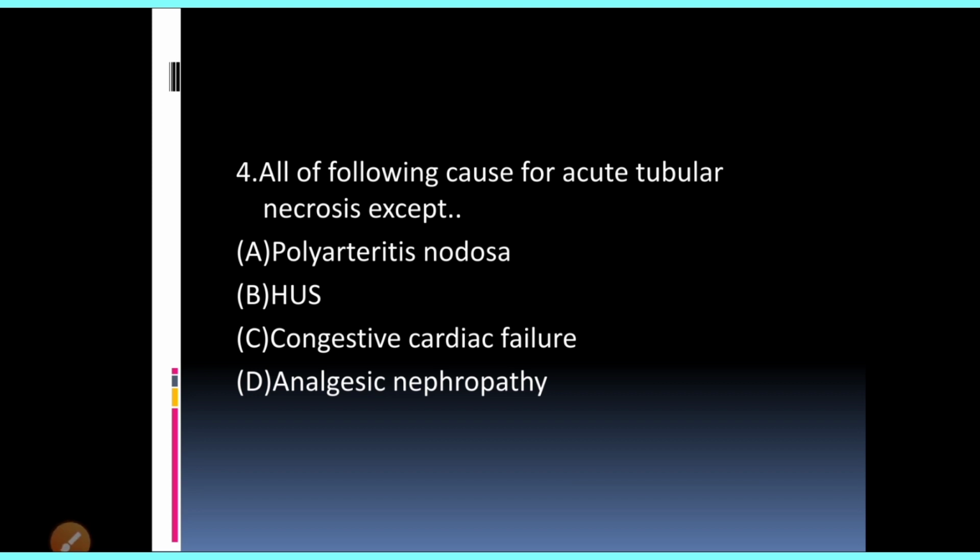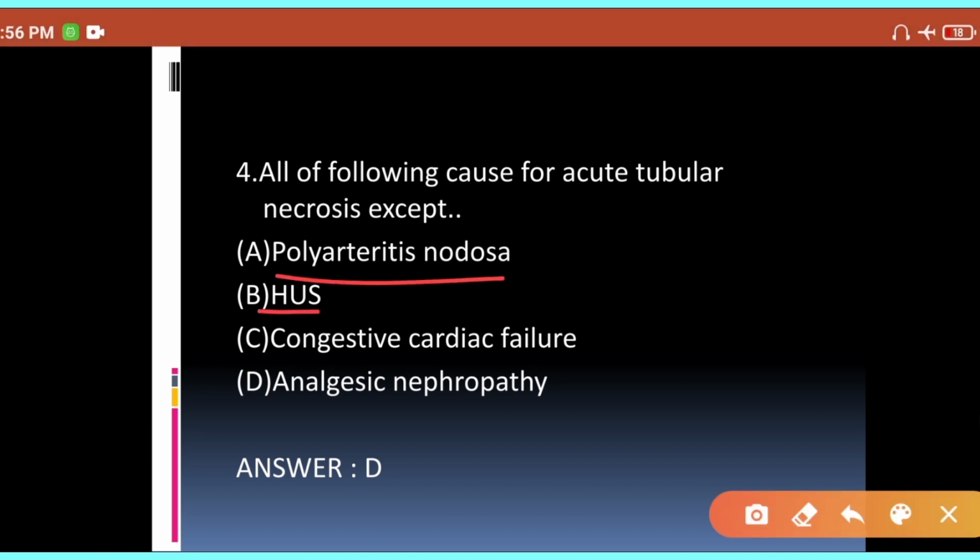Fourth MCQ: all the following are causes for ATN except. The most probable answer would be analgesic nephropathy, because polyarteritis nodosa and HUS are examples of vasculitis. When renal vasculitis is present, you can develop ATN, and because of decreased effective circulating blood volume, you can also develop ATN.